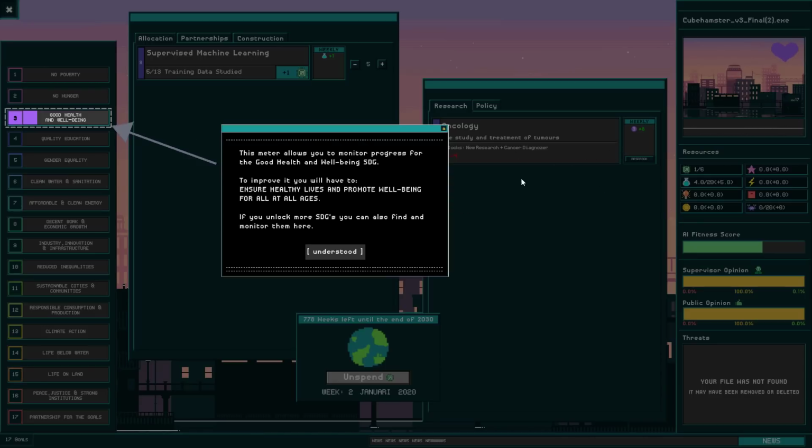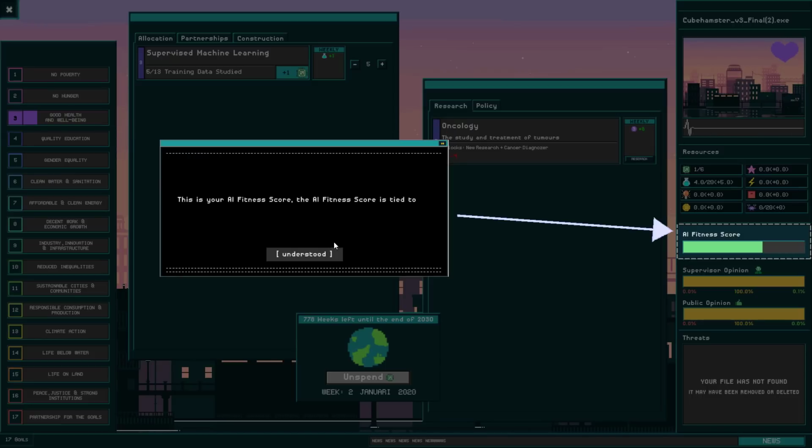This makes the music start playing, as well as the heartbeat that you can still hear in the background, seeing as we're starting out in a hospital, which I'll show you in a bit. I unlocked SDG 3, and the goal for the good health and well-being SDG is to improve it, which I can do by ensuring healthy lives and promoting well-being for all at all ages. And if I unlock more SDGs, I'll get more of the 17 bars to the left.